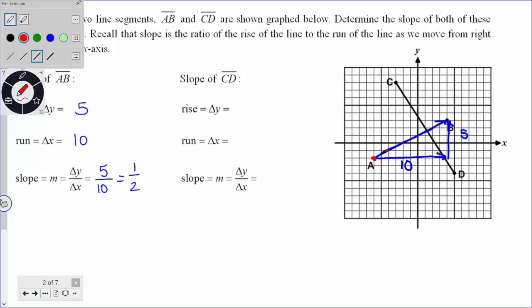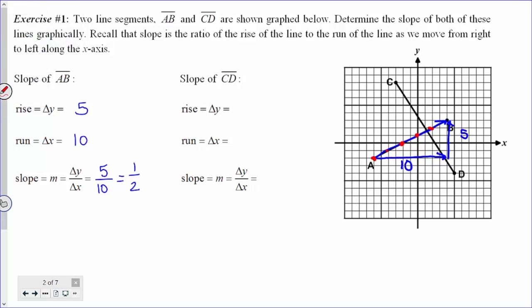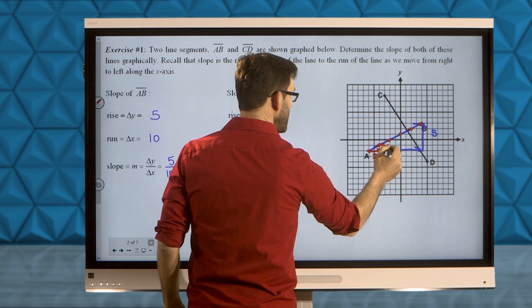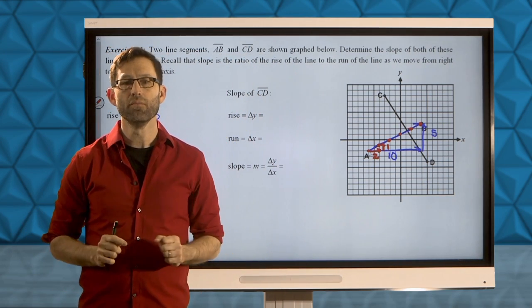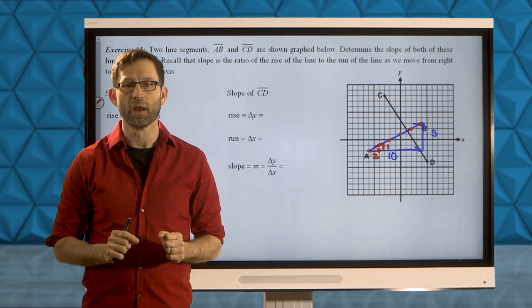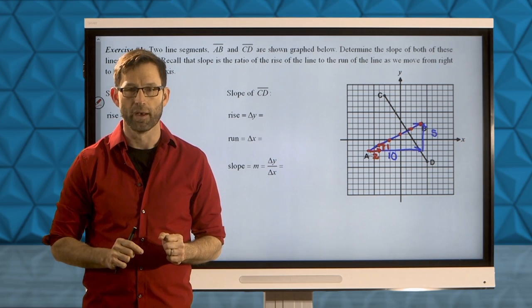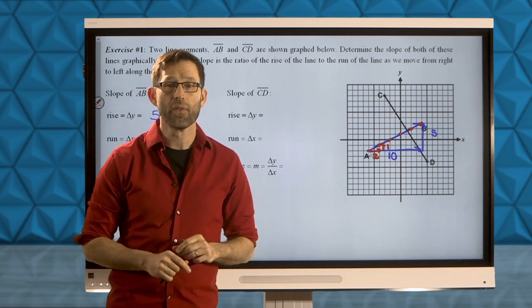If we take a look at all the points that lie at integer locations along this line, to go from one point to another, we're moving 2 to the right and 1 up. We can see that reduced slope in that movement of 2 to the right, 1 up, the ratio of rise to run. Let's take a look at the other line segment.